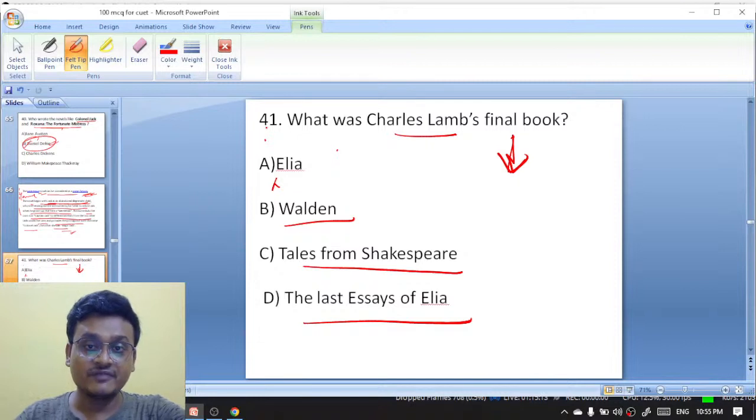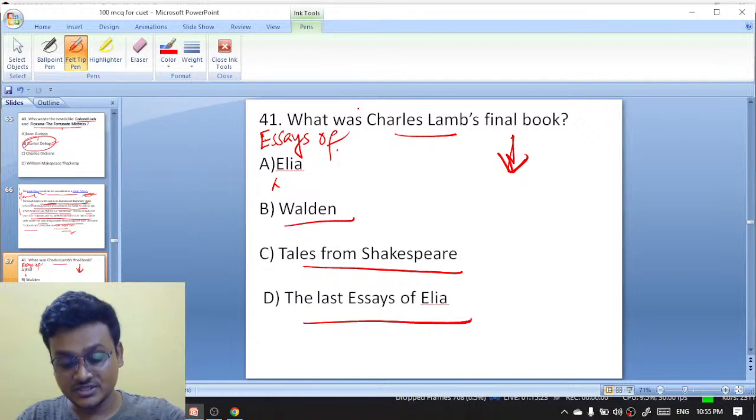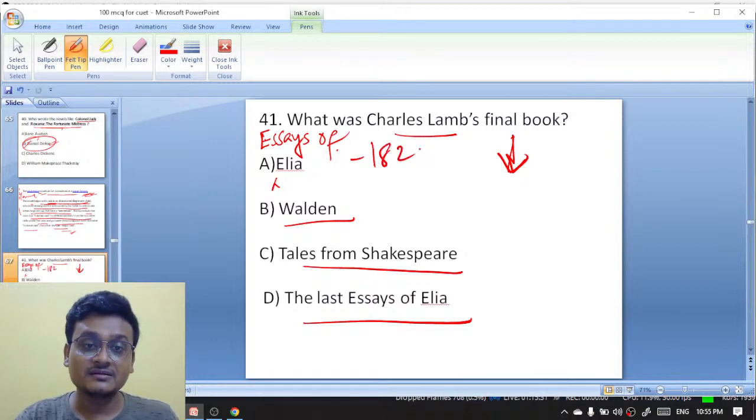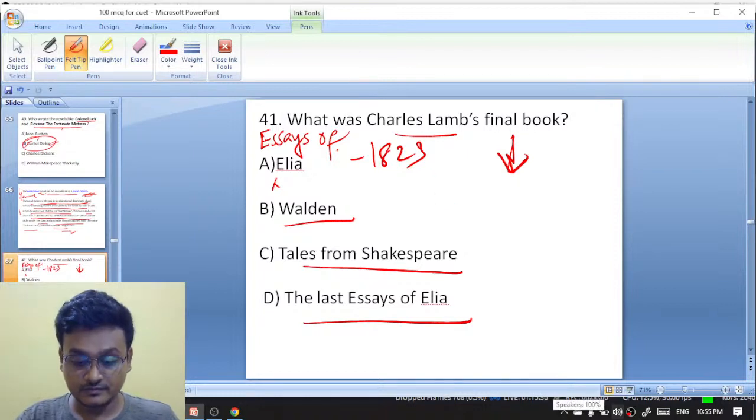What was Charles Lamb's final book? Essays of Elia, Walden, Tales from Shakespeare, or The Last Essays of Elia? Essays of Elia came in 1823, and after 10 years came...